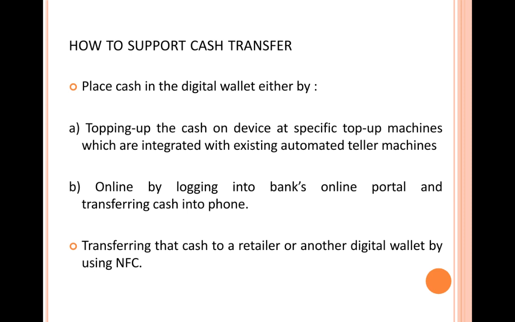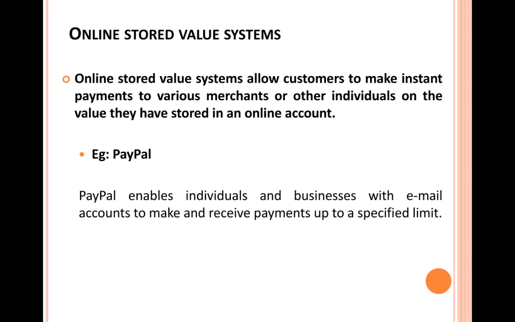Then you can transfer that cash to a retailer or another digital wallet by using NFC. In order to transfer cash from one e-wallet to another, your e-wallet should be ready for transacting with sufficient funds. These funds can be obtained either by topping up at an ATM center which has a top-up machine, or second, by directly logging on to the bank's website where you have an account and transferring the amount of money you require onto your digital wallet on your phone. Those are the two methods by which you can have sufficient cash on your phone to perform digital payments.